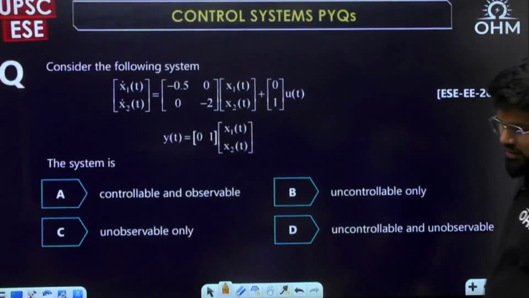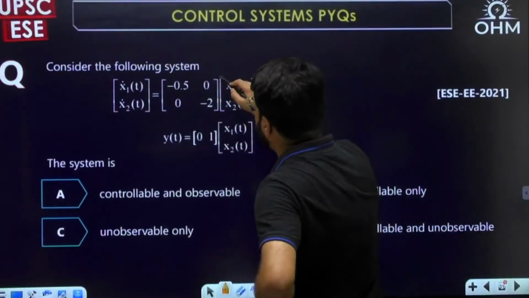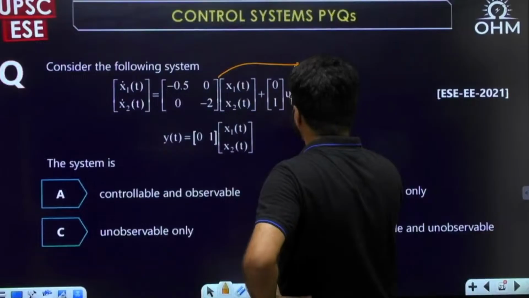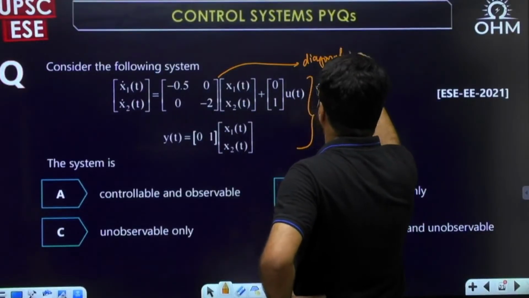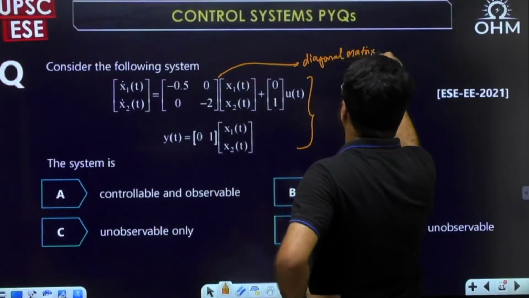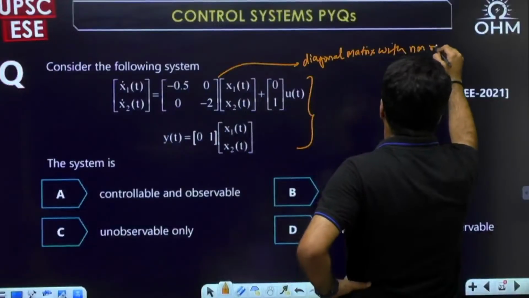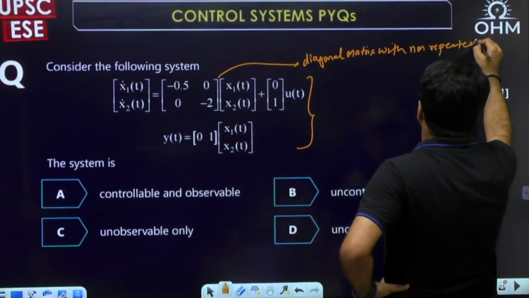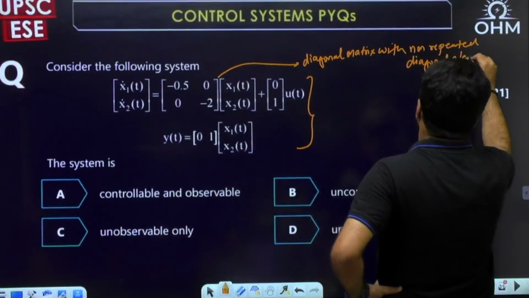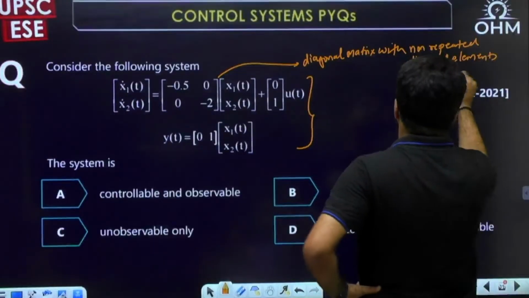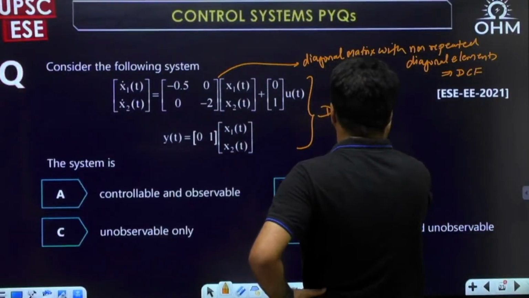Now you see. What is the type of matrix given? Diagonal matrix, because the matrix A is a diagonal matrix. That too, important point, a diagonal matrix with non-repeated diagonal elements. Non-repeated diagonal elements confirms DCF. Okay, so what is given to you is a DCF model.